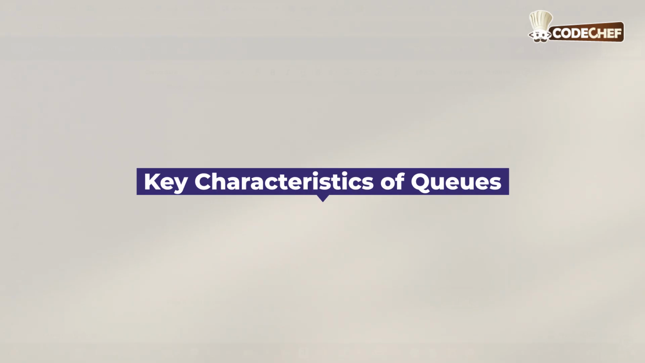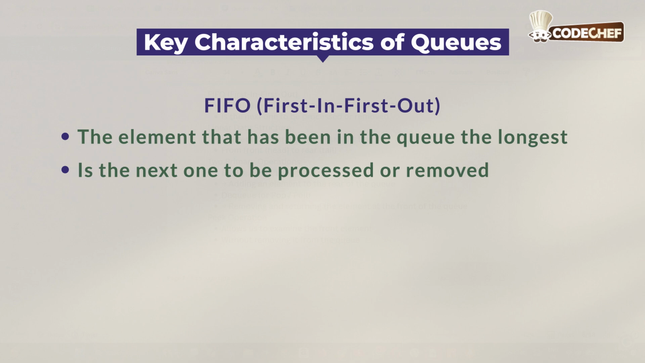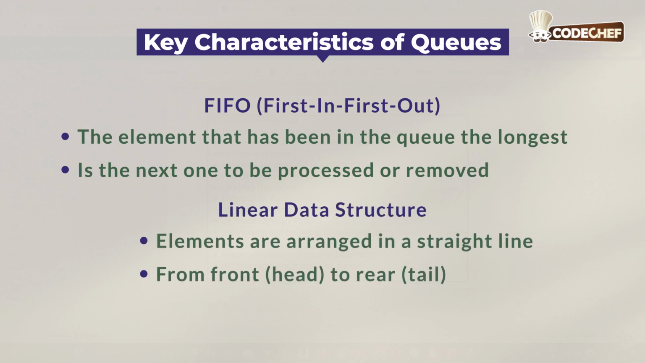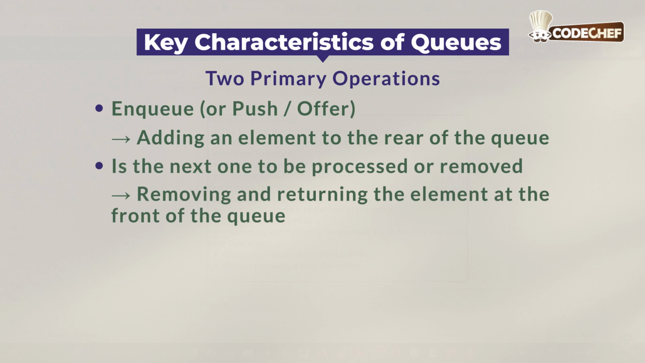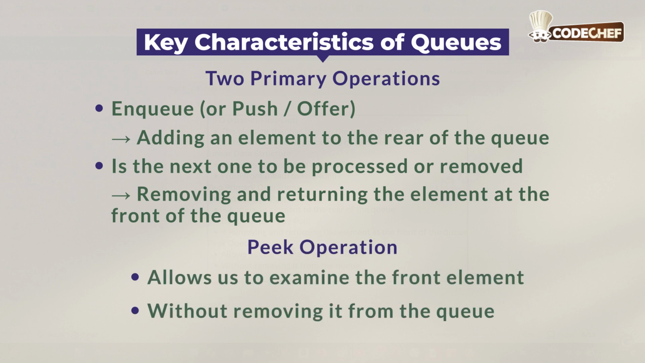Key characteristics of queues. Let's start with FIFO, first in, first out. The element that has been in the queue the longest is the next one to be processed or removed. Linear data structure: elements are arranged in a straight line from front, that is the head, to rear, that is the tail. There are two primary operations: enqueue, or push or offer, which means adding an element to the rear of the queue; dequeue, or pop or pull, removing and returning the element at the front of the queue; and the peek operation, which allows us to examine the front element without removing it from the queue.